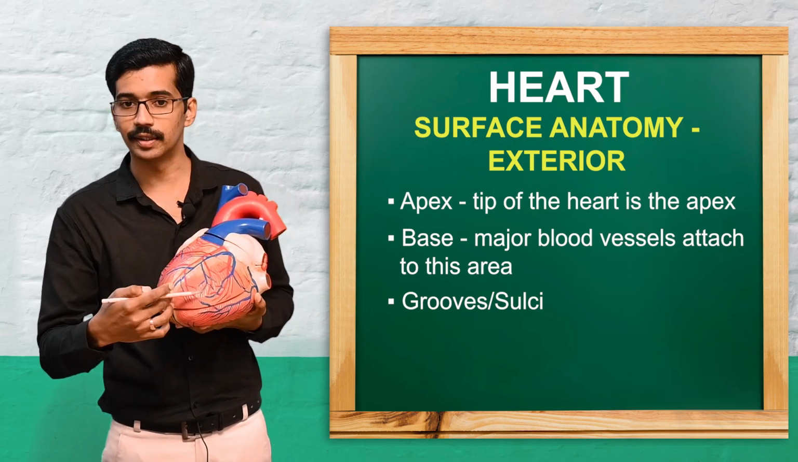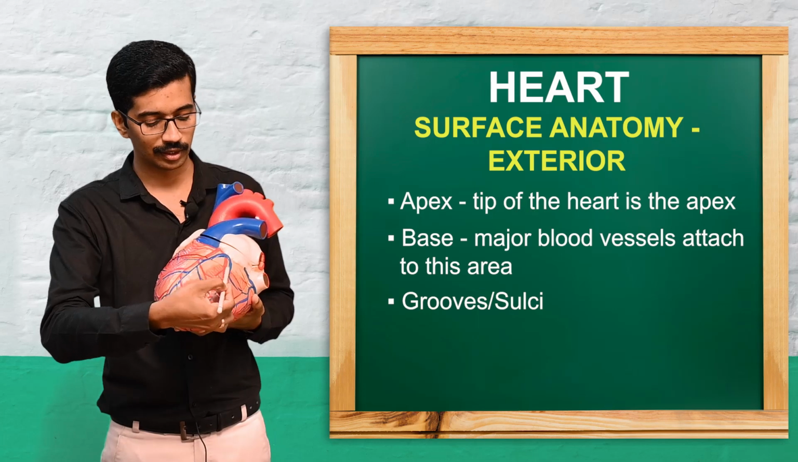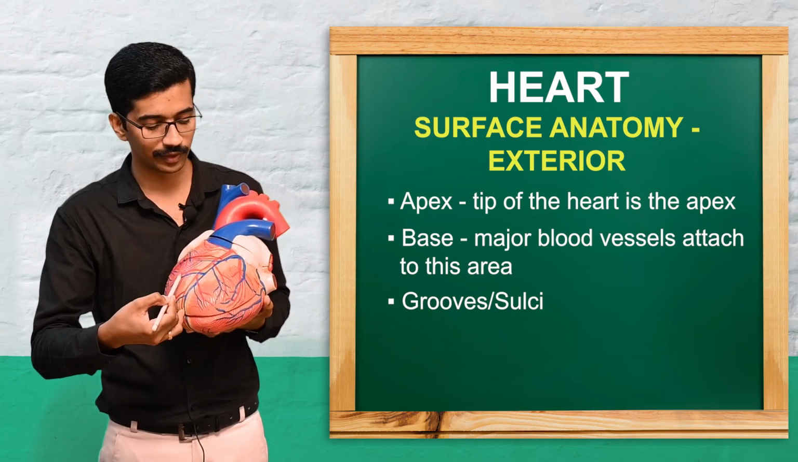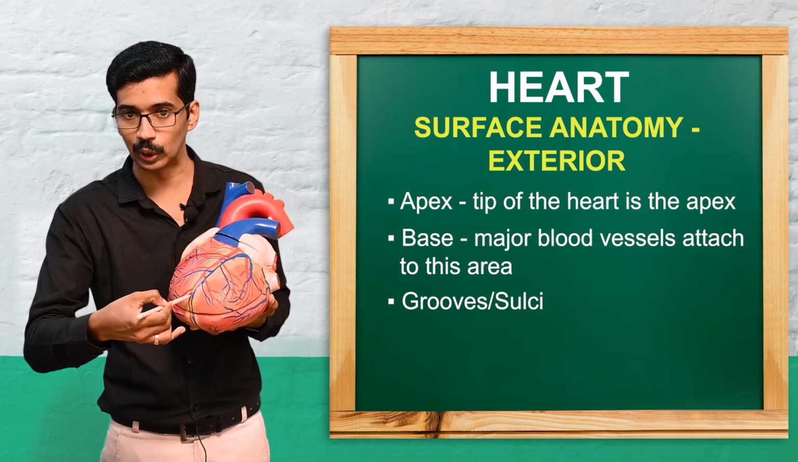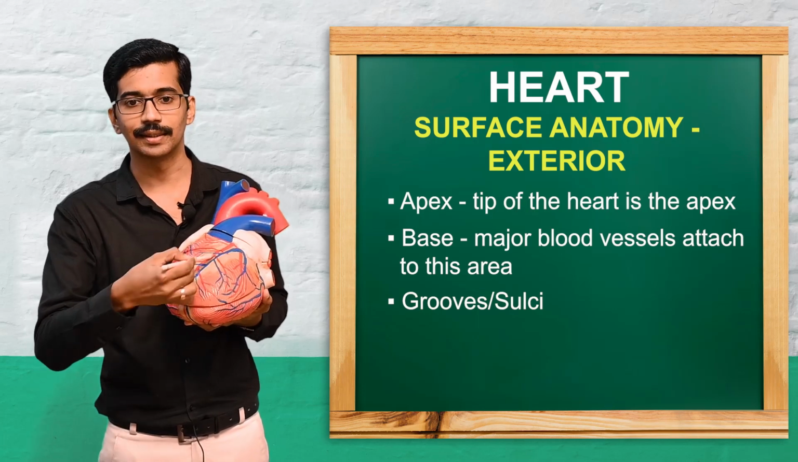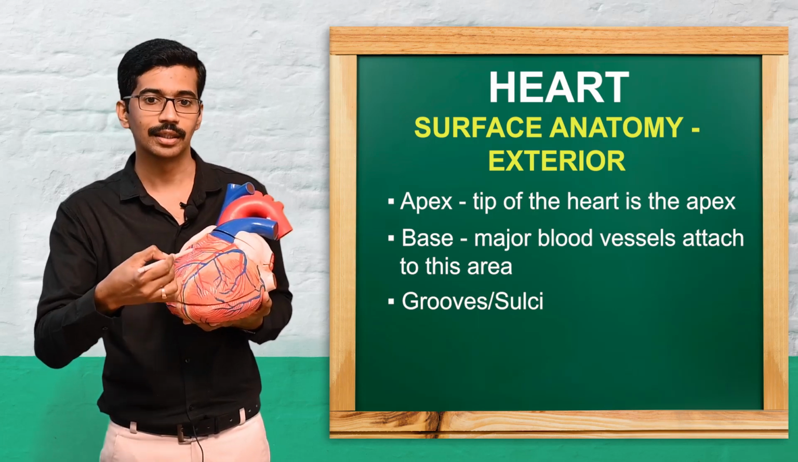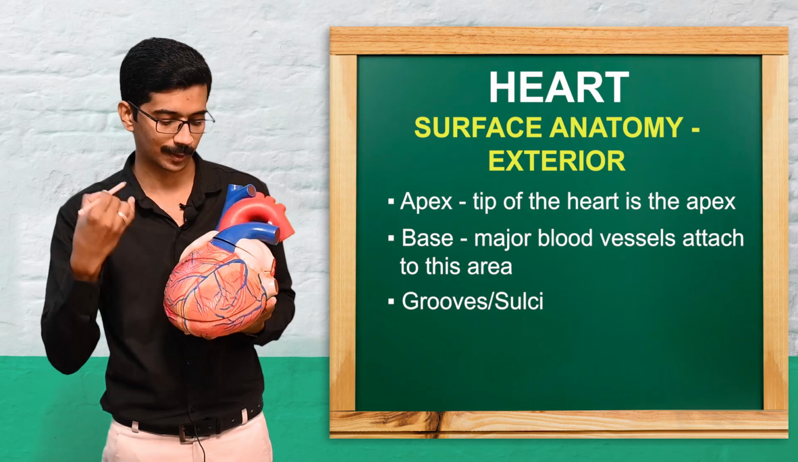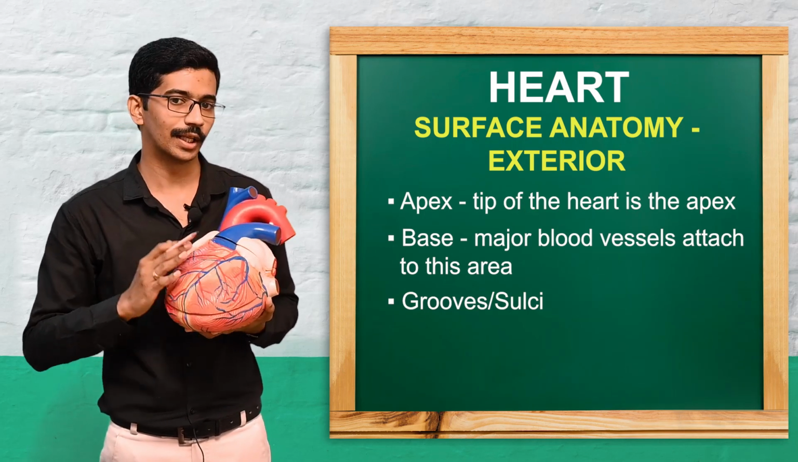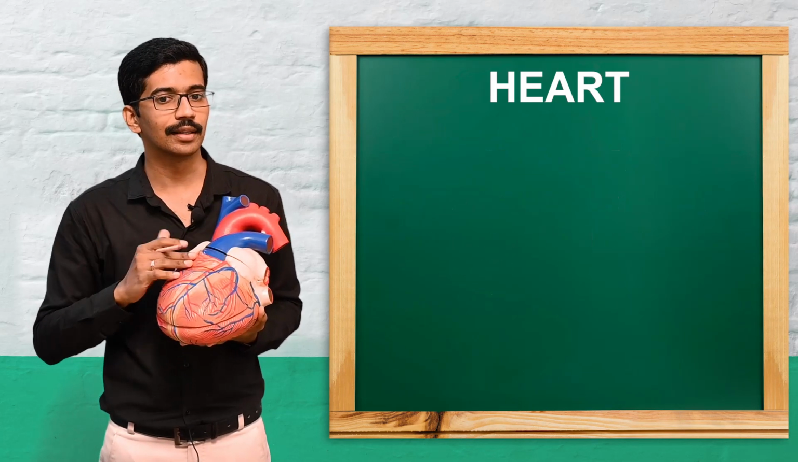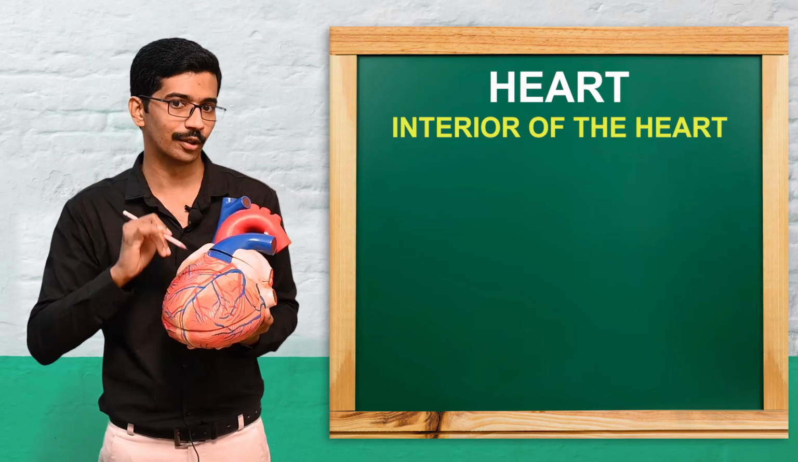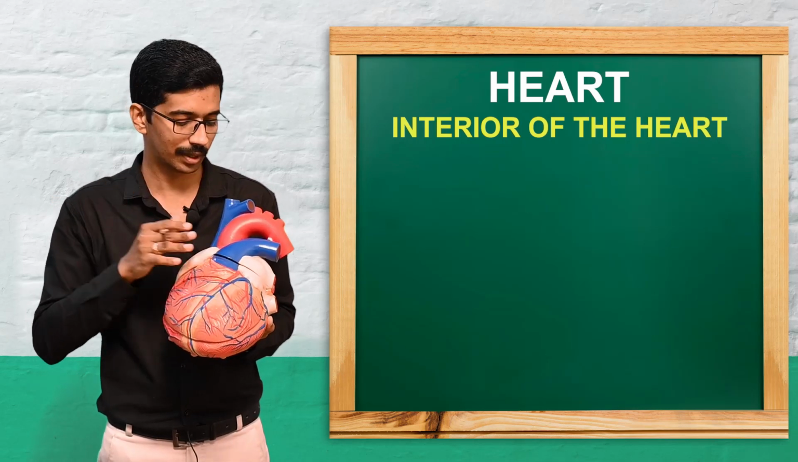Coming to the front region, you can see there is a left ventricle and a right ventricle. In between there is another groove, or depression, that is termed the anterior interventricular sulcus. So this is the surface anatomy of the heart. Now we'll see the interior part, the inner chambers of the heart.